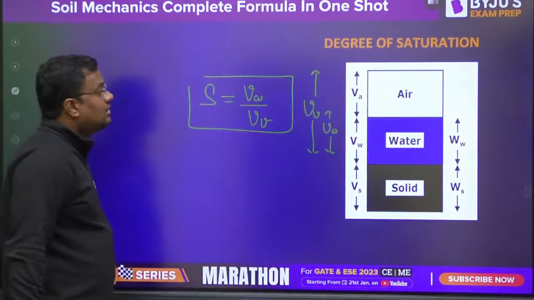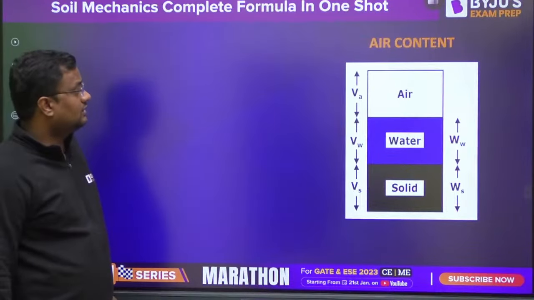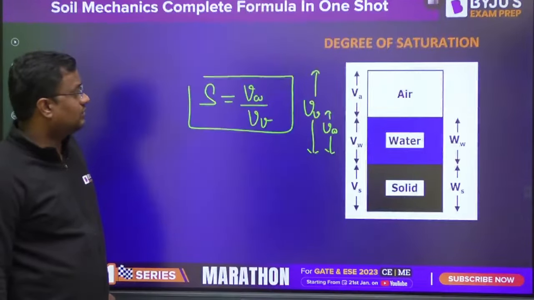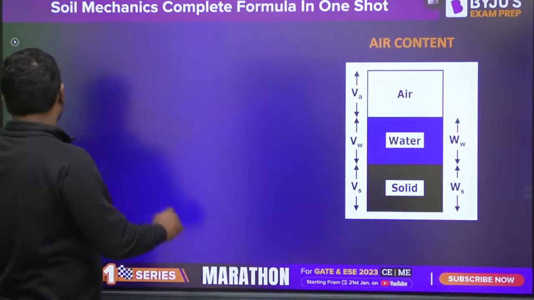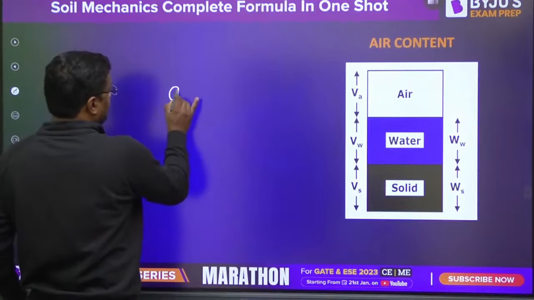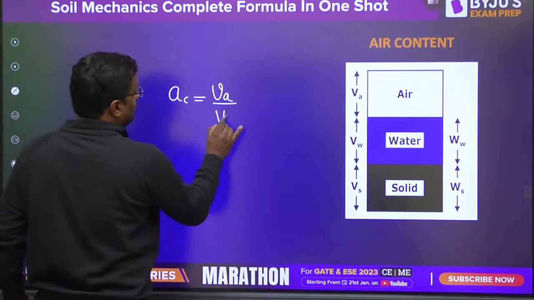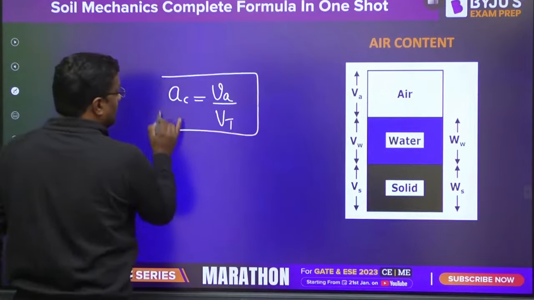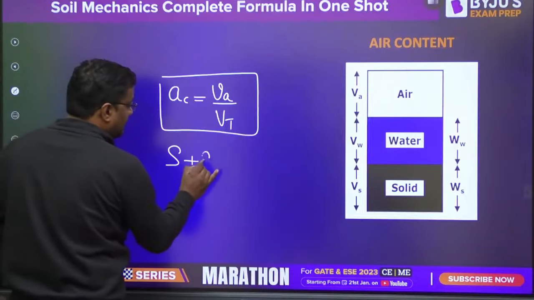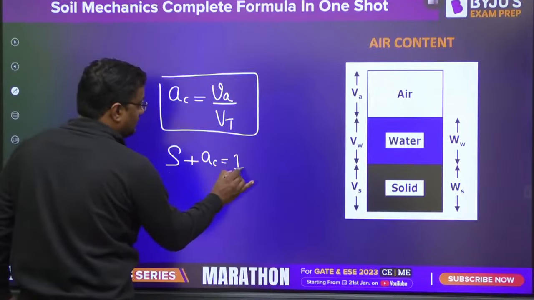Okay. Now moving further from here, air content. Air content is volume of air by total volume. And let me tell you one more important formula, that S plus AC is equal to 1.